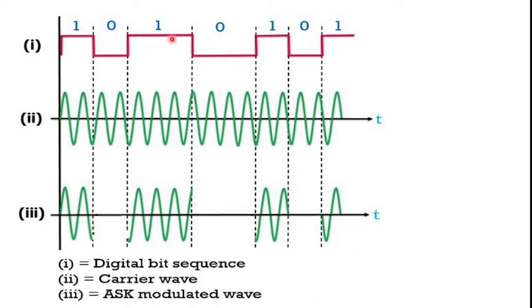And this is the binary data sequence, 1011001011, and this is the carrier signal, and this is the amplitude shift keying modulated signal. The output of the ASK modulated wave gives the carrier output for high input, and gives the zero value for low input.